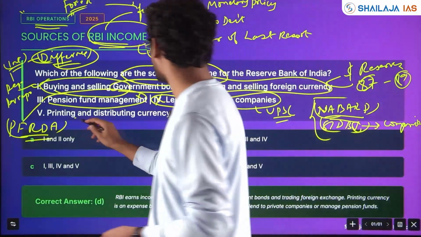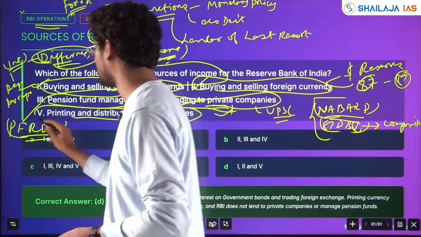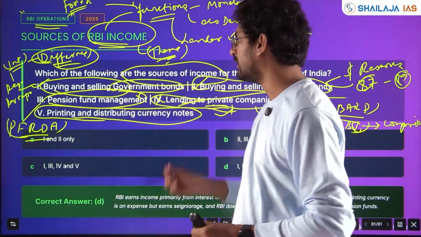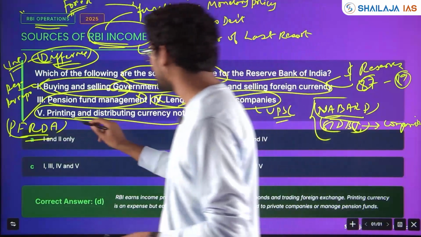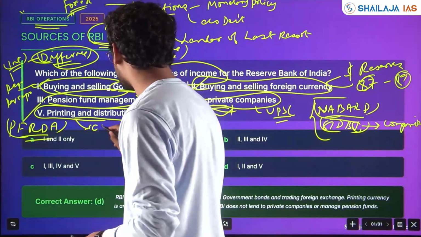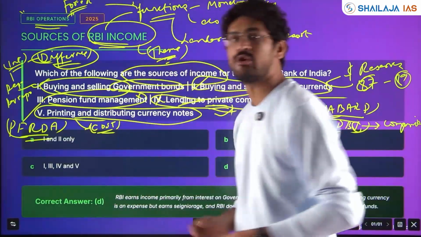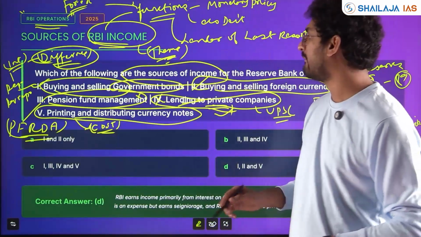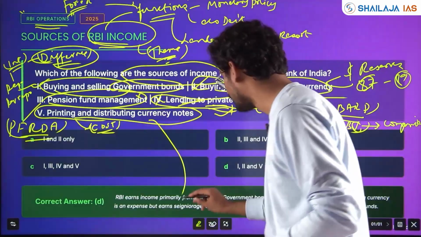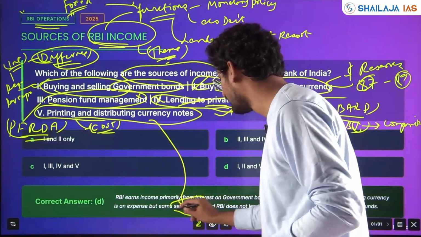Next, printing and distribution of currency notes. This is very tricky. Printing is a cost to RBI, and distribution also is a cost. However, it earns money through seigniorage.